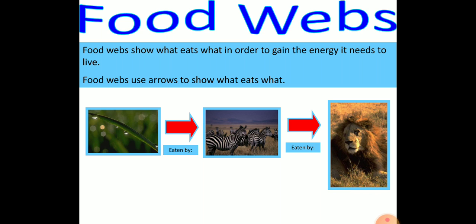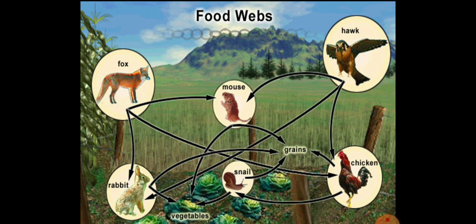The food web shows how the alternative sources of energy are obtained in the ecosystem. Whatever food chain you study, there will be an alternative source provided for each organism. Just look at the picture: there is the plant material. Snails eat the plant, rabbits eat the plant, and other organisms eat the plant.